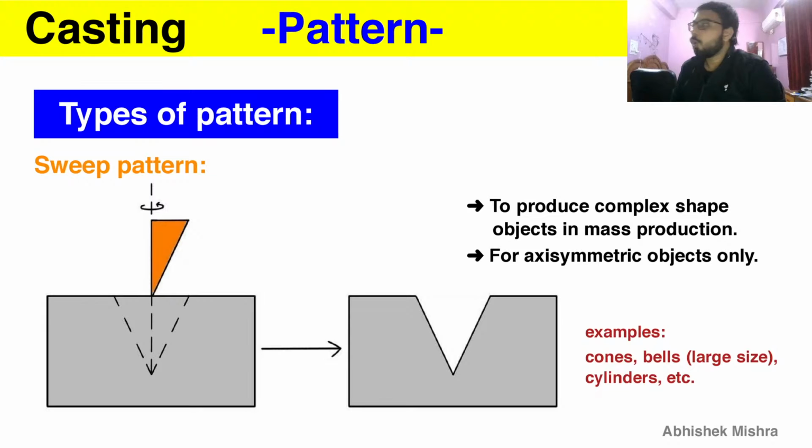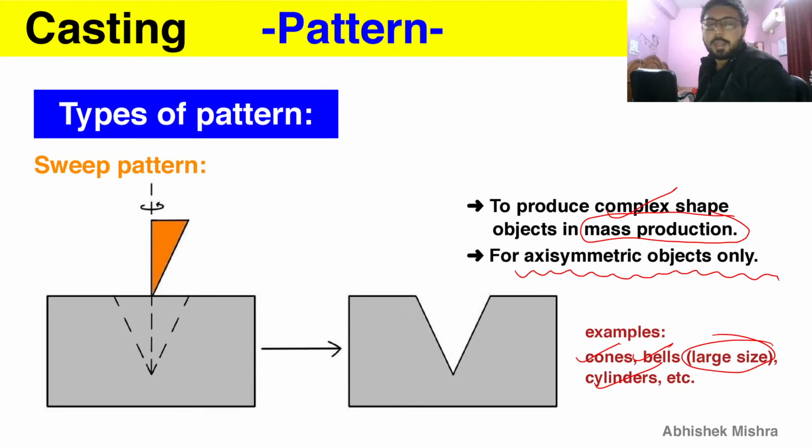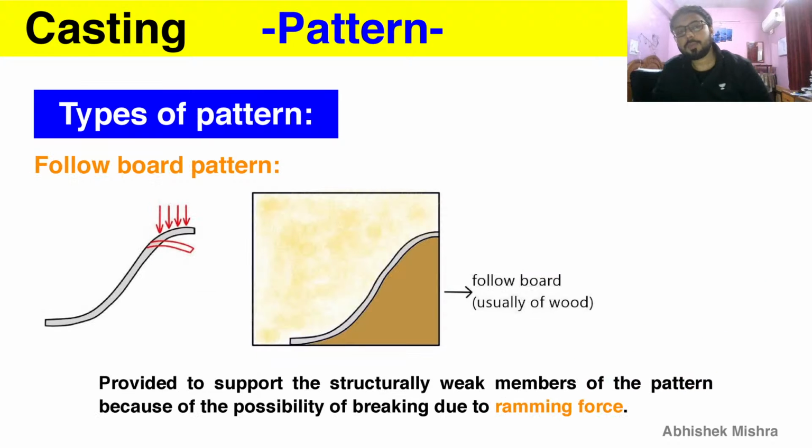Sweep pattern, to produce complex shape objects in mass production. Again, mass production usage is there for this type of pattern, and complex shapes can be produced, but only axisymmetric objects. Examples are cones, bells, glass size bells, and cylinders. So we take this 2D pattern and sweep it around, or revolve it around, to make this axisymmetric cavity.